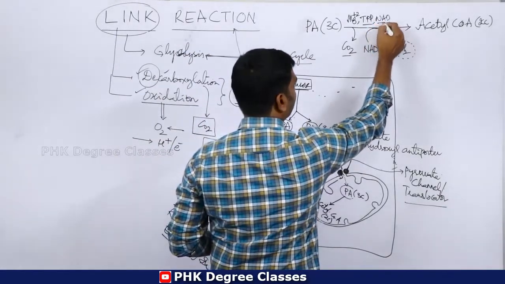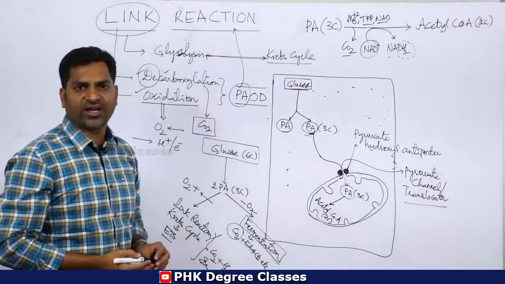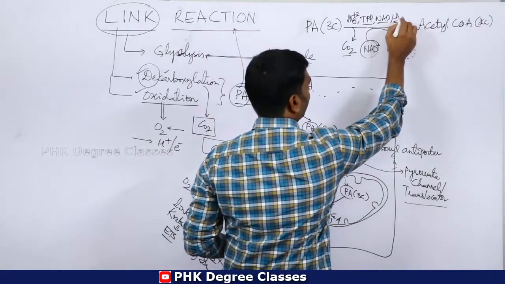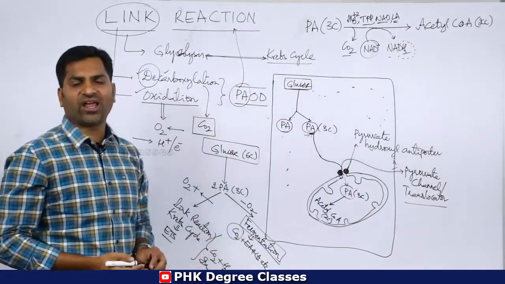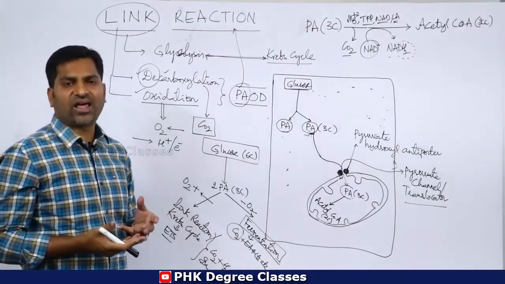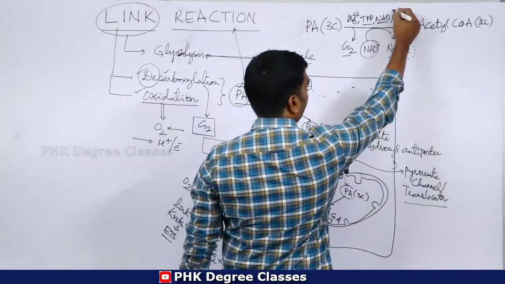Then NAD, nicotinamide adenine dinucleotide, already written here, is involved. Then LA, which stands for lipoic acid. Lipoic acid is also involved in this reaction.